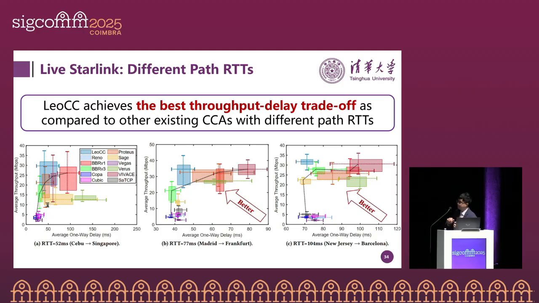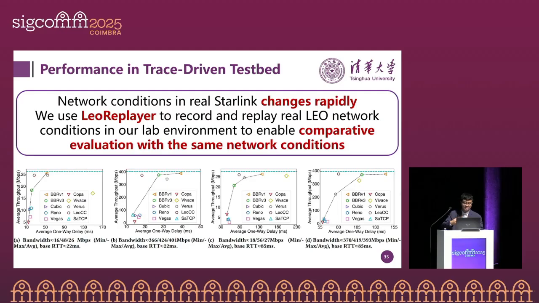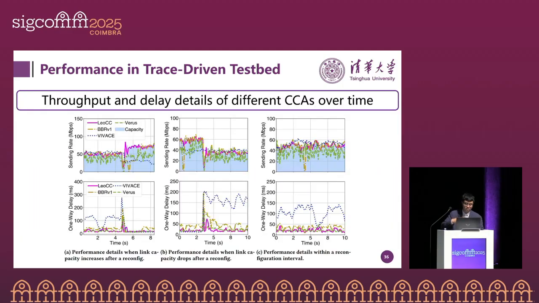We can also observe that LeoCC can achieve the best throughput delay trade-off as compared to other existing CCAs in different path RTTs. So next, this is the results in our trace-driven testbed, because the previous one is in the real network. The real network conditions drastically change, and they fluctuate. But in our trace-driven testbed, it's more determinable. We can also observe similar results, that LeoCC can achieve a better throughput delay trade-off than other existing solutions.